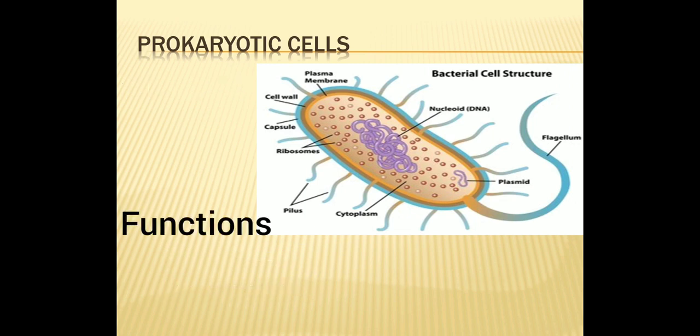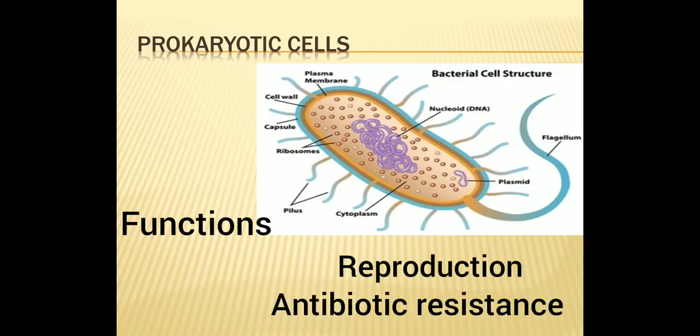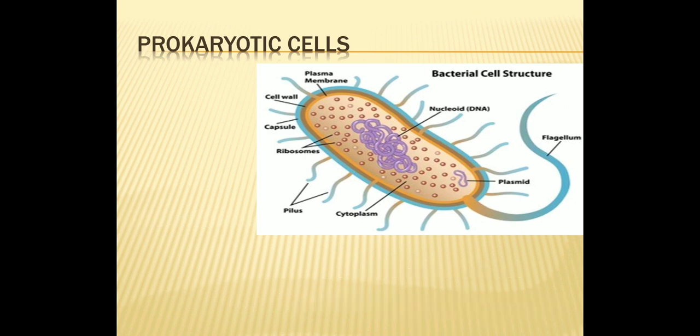If it is F plasmid, it helps in reproduction. The P plasmid helps in antibiotic resistance, that means it gives resistance against antibiotics. The main use of these plasmids is in biotechnology.